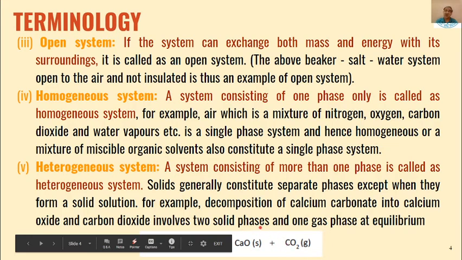So that means more than one phase is present. Calcium carbonate is also solid, calcium oxide is also solid, but the carbon dioxide is a gas. So all these three are in equilibrium. That is why the system consisting of calcium carbonate, calcium oxide, and carbon dioxide is a heterogeneous system.